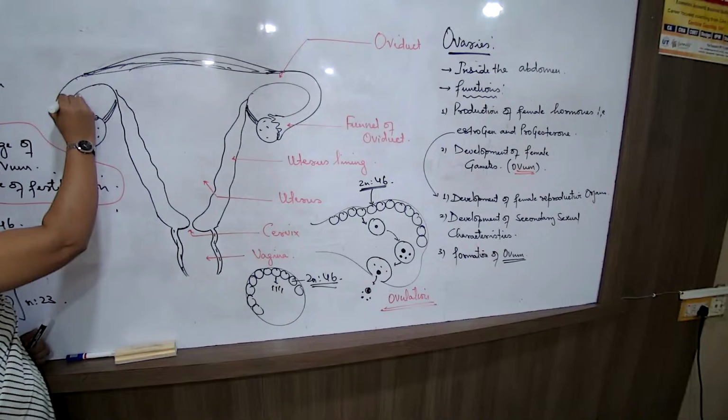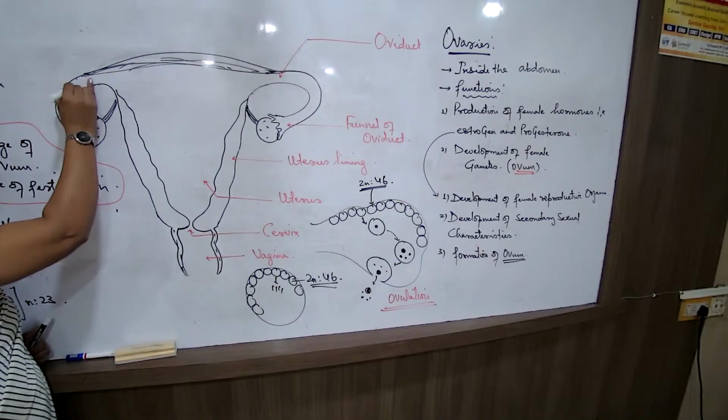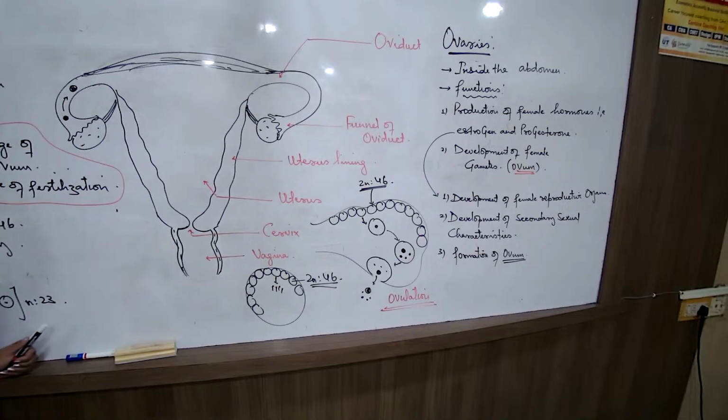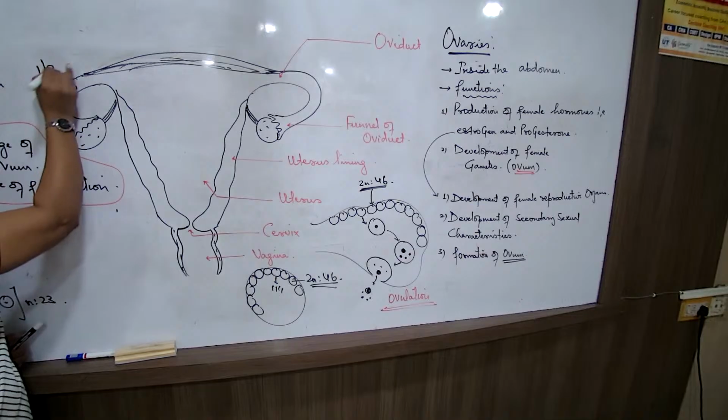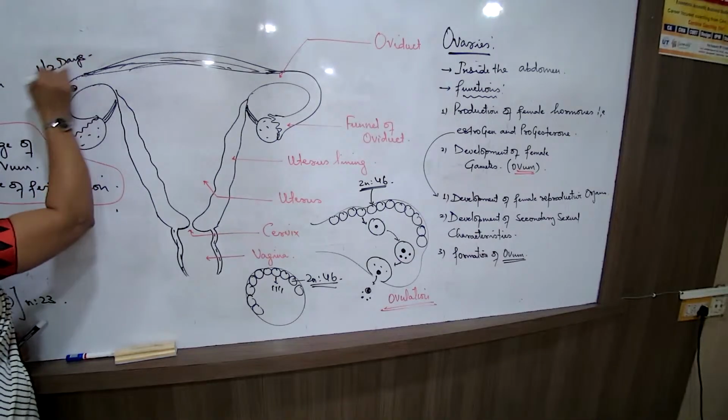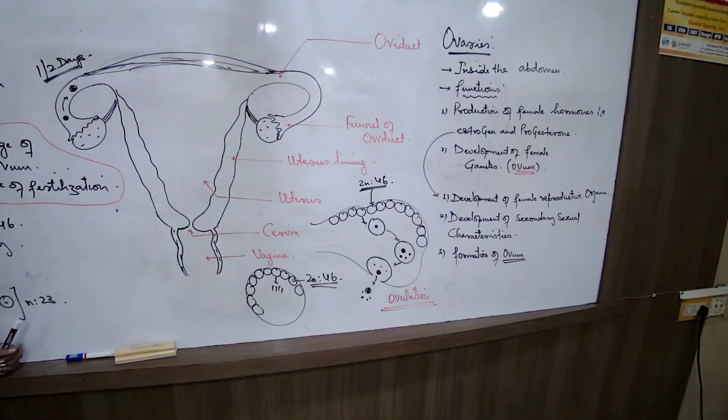And this ovum will remain active only for a short period of time. How long? At the most for 1 to 2 days, this ovum is active, alive, functioning. So for the male and the female gametes both, earlier I had drawn the male gamete also.